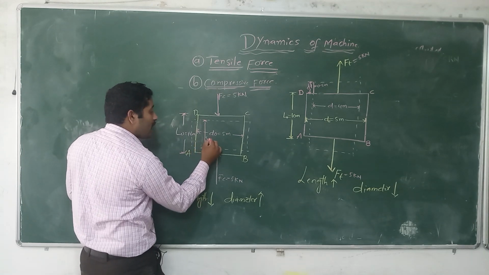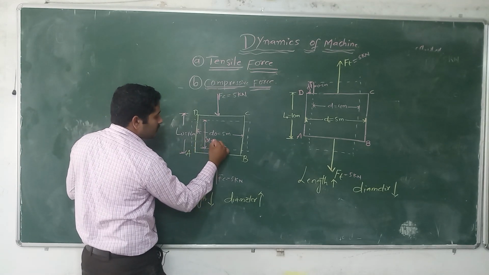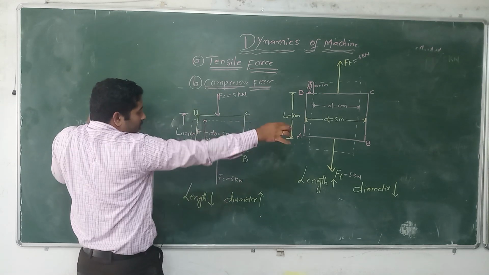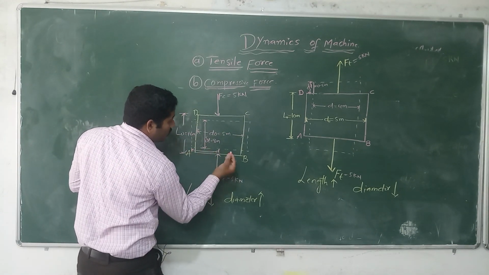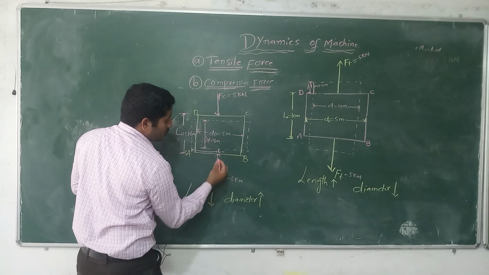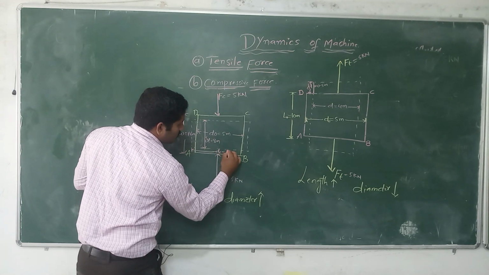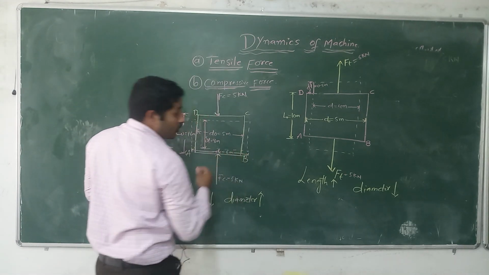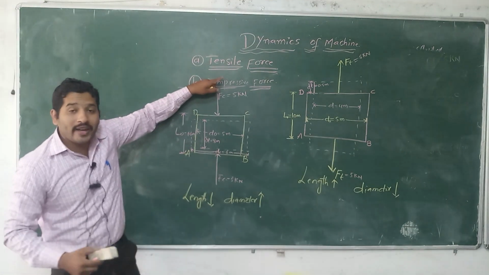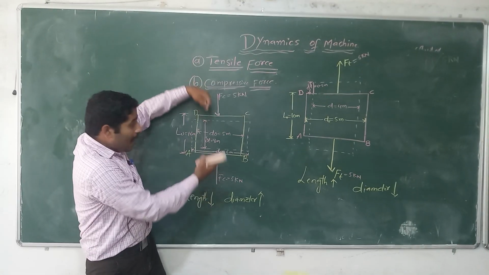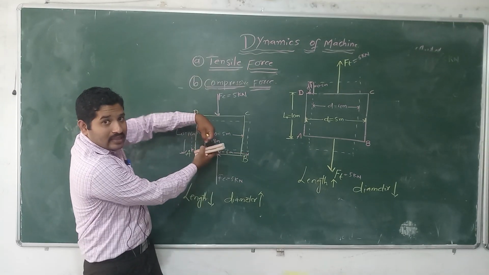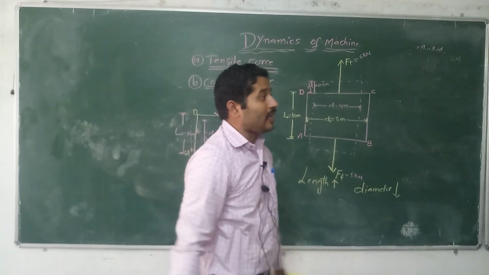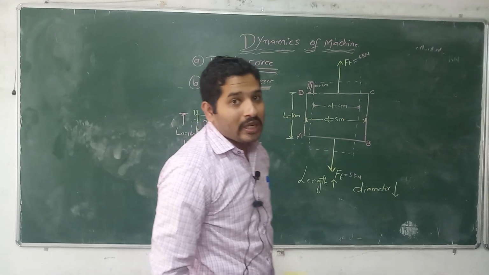This change of length, how much will be there? It is 8 meter. The change of diameter, how much should there be? It should be more. How much? The change of diameter should be 6 meter. So in the compressive force, when two equal and opposite forces are applied on a body, the length of the body will decrease and the diameter of the body will increase.